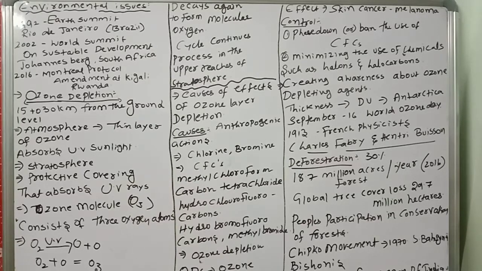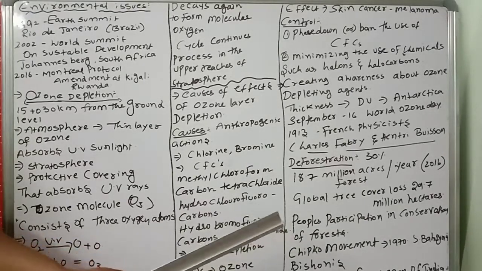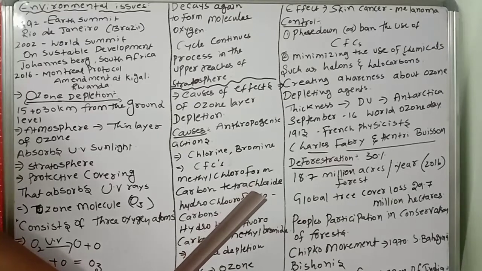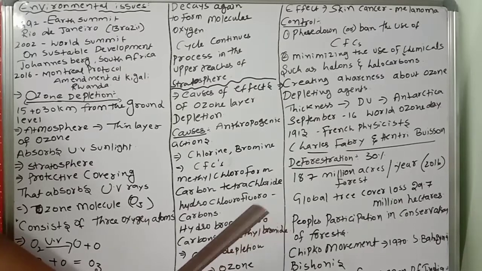So first, what are the reasons for deforestation? Industrialization, urbanization, population, and so many others. Common methods of deforestation are burning trees and clear cutting. In shifting cultivation, the tribal people cut the trees and burn them, and they use that land for agriculture. Again, they shift to another place, and like that they continue. So the main reasons for deforestation are burning trees and clear cutting.